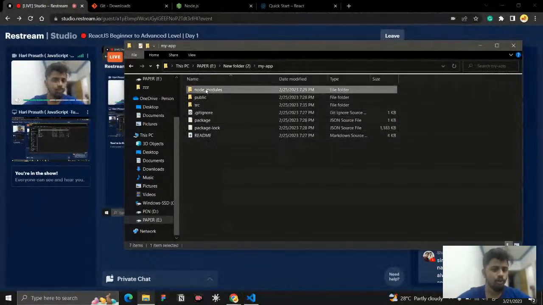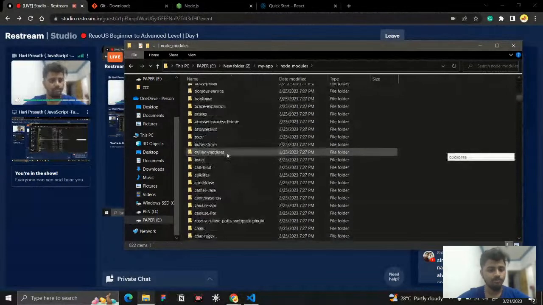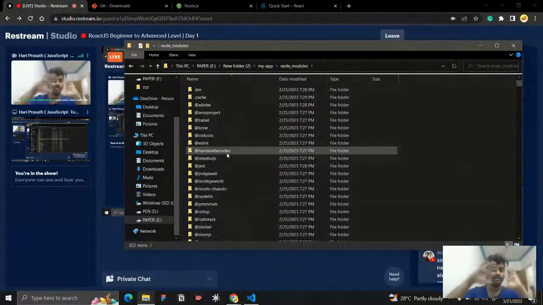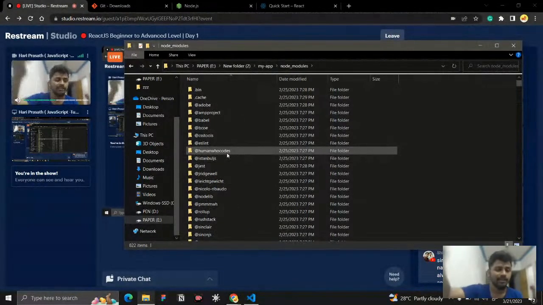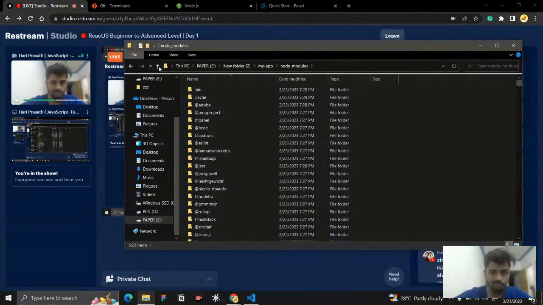Let me discuss. node modules is where all the packages, react and everything, will be. Whenever we want any plugins or anything, we can install them with the help of npm into this node modules. We never touch this folder. It comes automatically, and we never touch it.